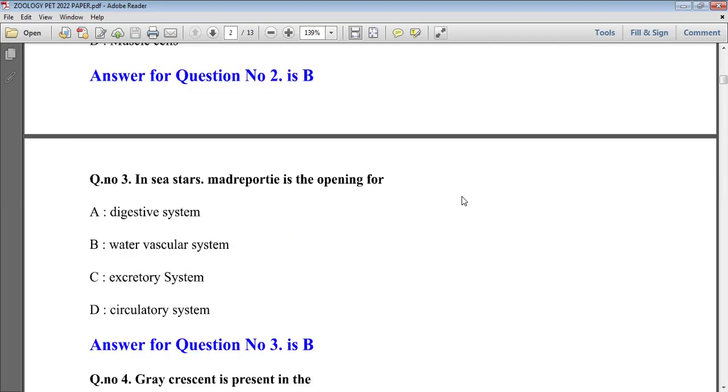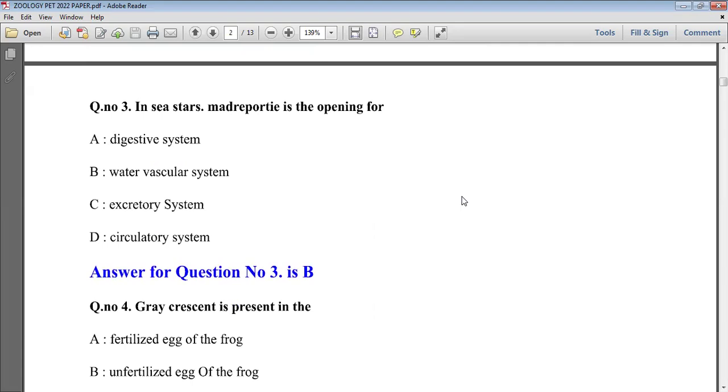Okay, next question, please. Our next question is: in sea star, madreporite is the opening for. Madreporite is an opening which is present in the water vascular system. Through the madreporite, water current moves in the body of the sea star, which is an aquatic animal. So water current flows through the water vascular system. So option B will be right here.